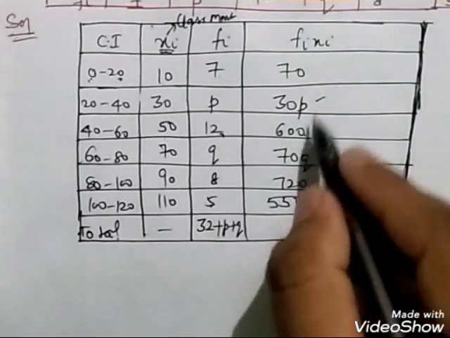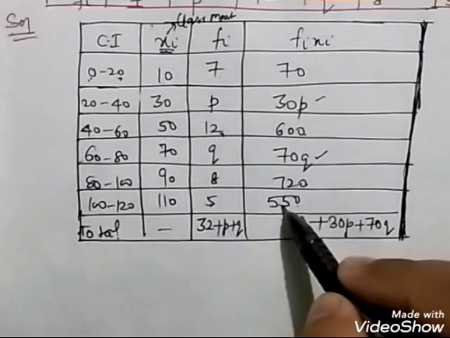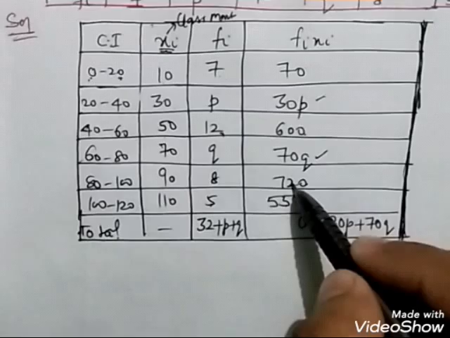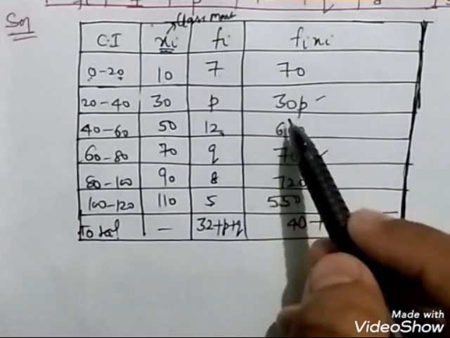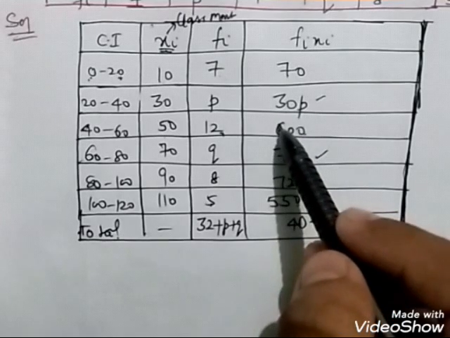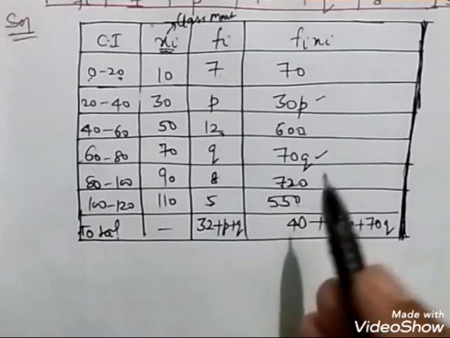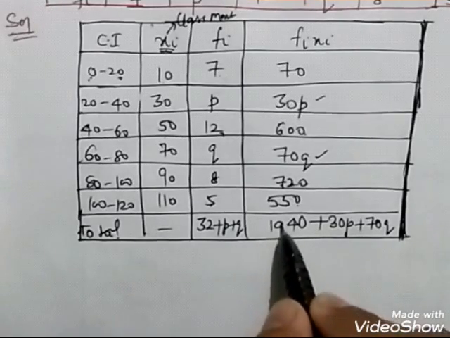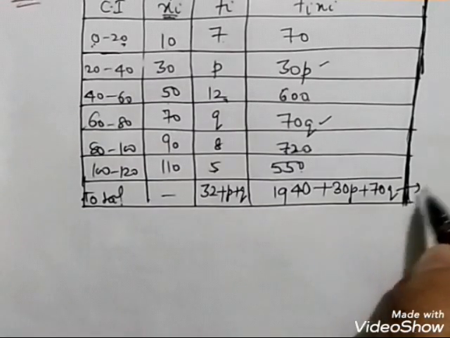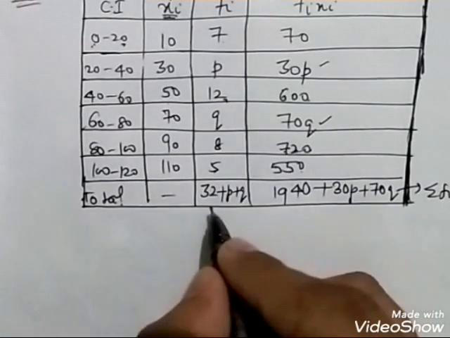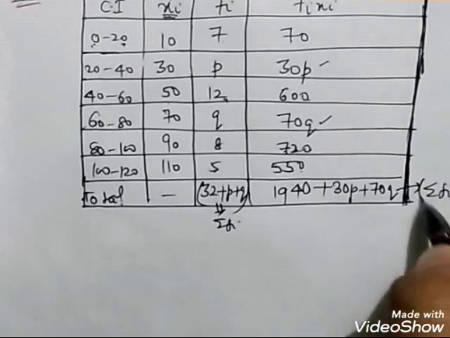Unit place 0, 0, 0, 0. I'll write 0. Then 5 plus 2 is 7. 7 plus 7 is 14, 4 and 1 carry. 6 plus 1 is 7. 7 plus 7 is 14. 14 plus 5 is 19. 1940. This is sigma of fixi. Total thing is sigma of fi.